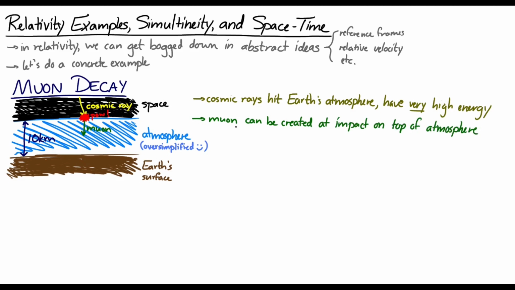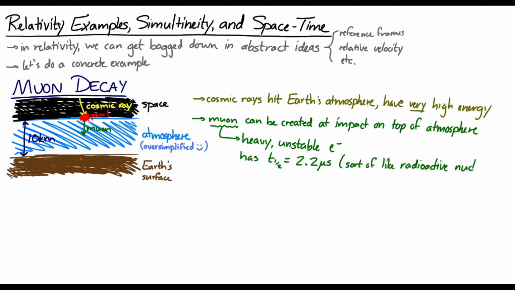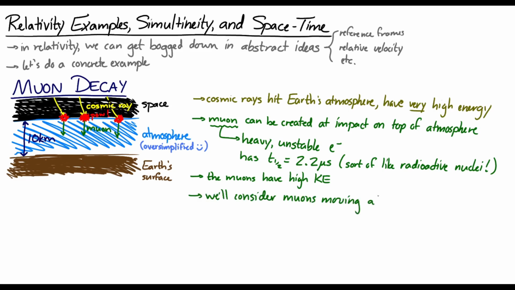Now, a muon is essentially a very heavy electron, and it's unstable. It has a half-life of about 2.2 microseconds. Just like radioactive nuclei decay with a half-life, muons behave similarly. These muons are coming down towards the Earth, and when they're produced, these cosmic rays have high energy, so they give the muon a really high kinetic energy. Consider a muon moving at 0.99 the speed of light. In that case, the Lorentz factor is 7.1.